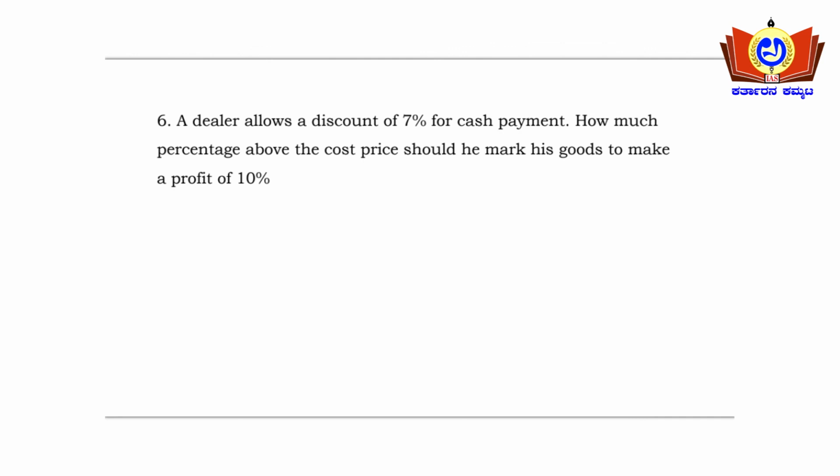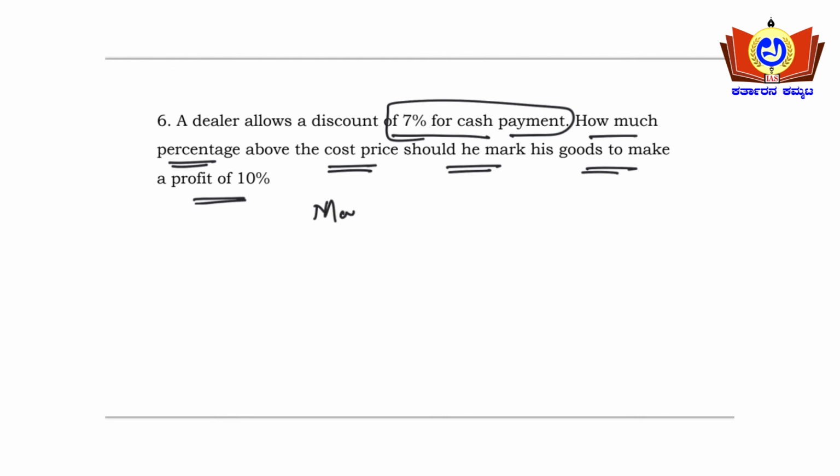A dealer allows a discount of 7% for cash payment. How much percentage above the cost price should he mark his goods to make a profit of 10%? This question deals with the marked price concept.